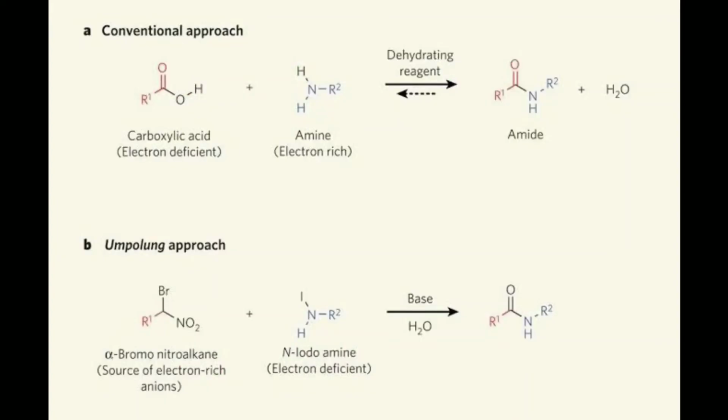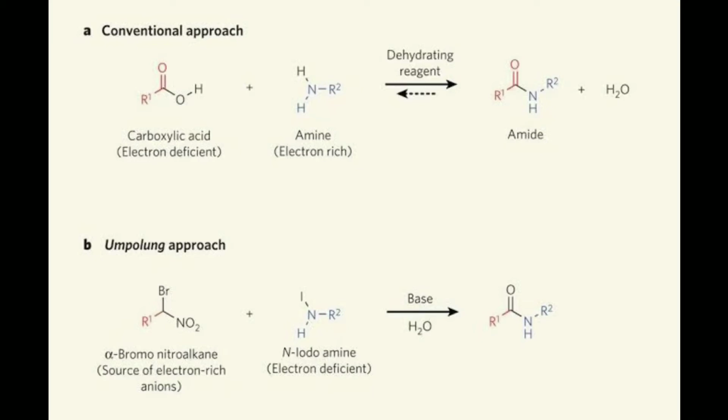The next reaction is the reaction with ammonia, the formation of amides. The carboxylic acid reacts with ammonia to form an ammonium carboxylate salt, which on further strong heating at high temperature decomposes to give acid amide. The carboxylic acid reacts with amine, and with a dehydrating reagent the yield is amide plus water.